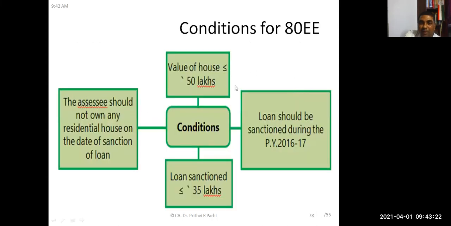What are the conditions? First of all, the value of the house should be less than or equal to 50 lakh rupees. So it should be a small, affordable house. And the loan sanctioned should be less than or equal to 35 lakhs. Then one more condition: the assessee should not own any residential house on the date of sanction of the loan. That means when the loan is sanctioned, the assessee should not be holding any other house. This must be his first house.